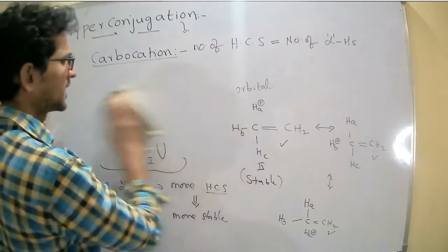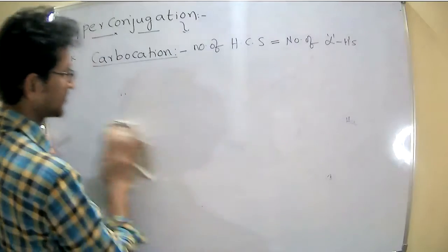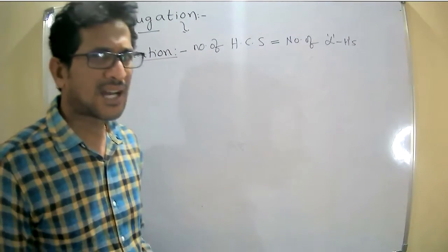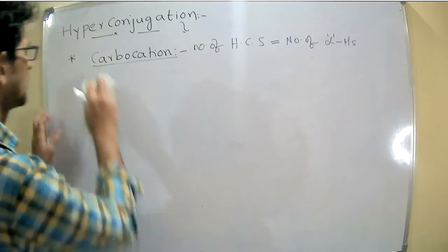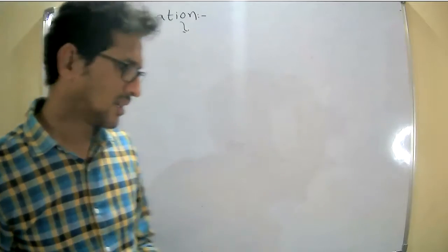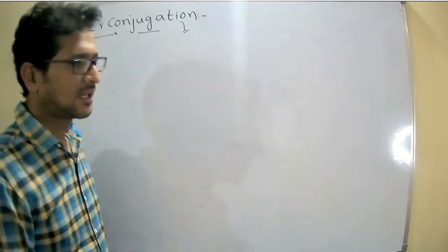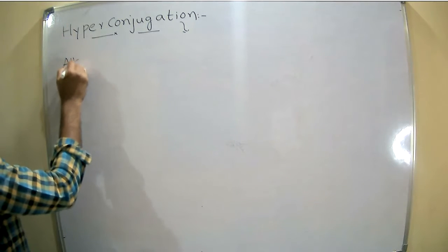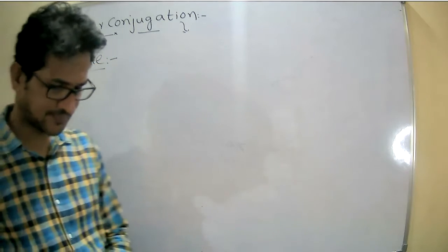Next, this is about the carbocation. For the free radical also, the same explanation continues. So no need to discuss it separately. Whatever we discussed for the carbocation is applicable for the free radical. Right. Okay. Next, alkene.